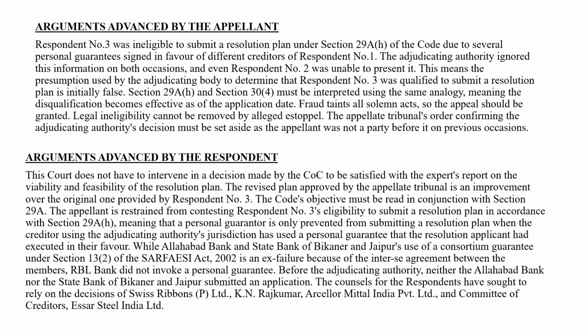The appellant is restrained from contesting respondent number 3's eligibility to submit a resolution plan in accordance with section 29AH, meaning that a personal guarantor is only prevented from submitting a resolution plan when the creditor using the adjudicating authority's jurisdiction has used a personal guarantee that the resolution applicant had executed in their favor.